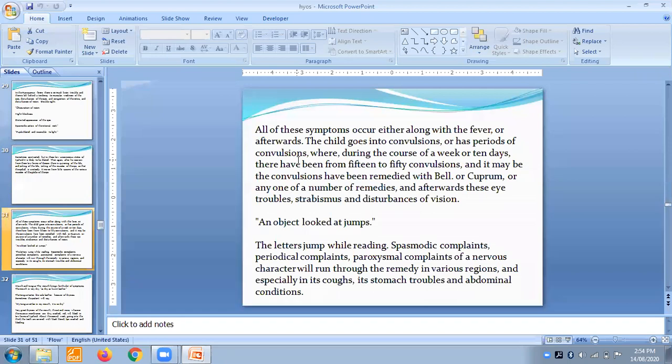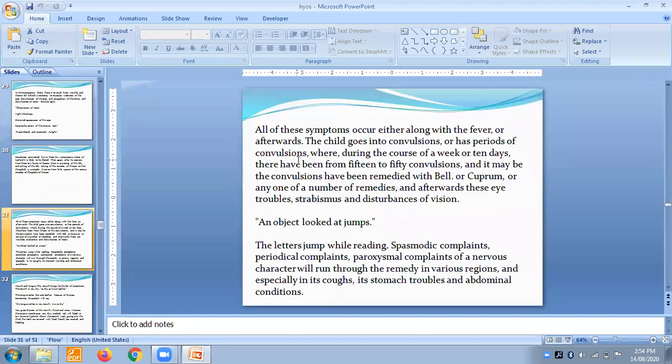The child goes into convulsion or has periods of convulsions where, during the course of a week, 10 days, there have been from 15 to 50 convulsions. It might be that convulsions have been remedied with belladonna or cuprum or any one of a number of remedies, and afterward these eye troubles, strabismus, disturbances of vision, you will get in this remedy. An object looked at jumps. A letter jumps while reading.